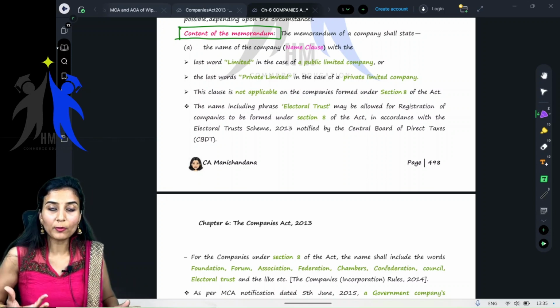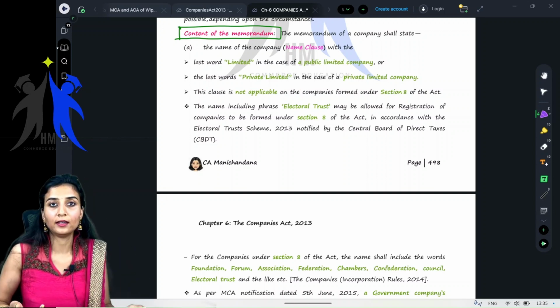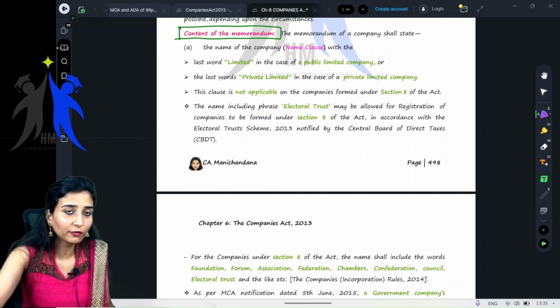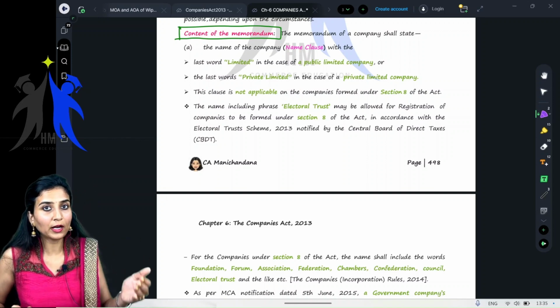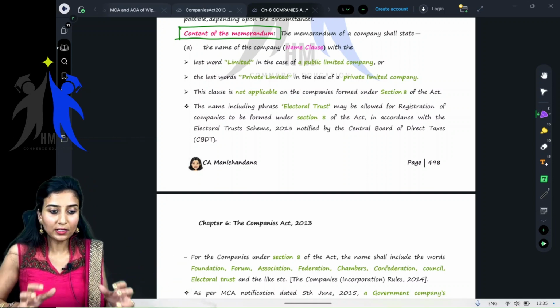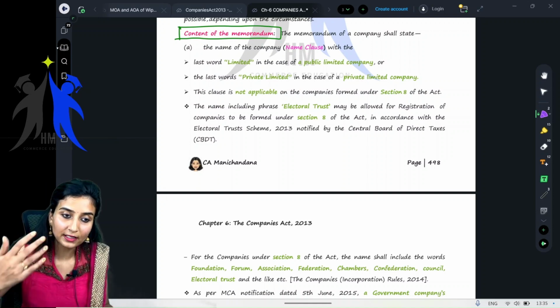If I'm talking about memorandum of association, this is a legal document which exists practically. Say, for example, if you want to check out the memorandum of association of Infosys, or of Tata, or any company, you can do so. It is available.